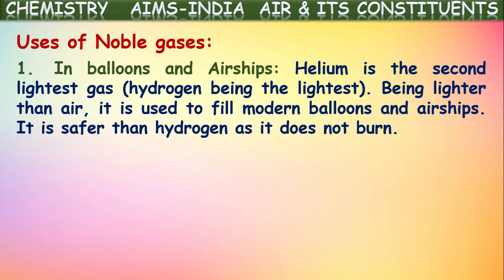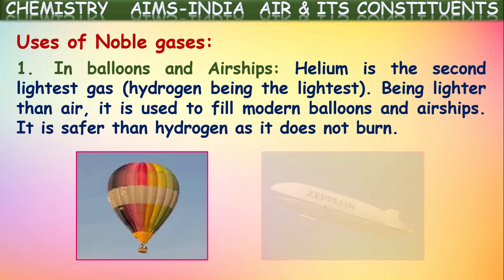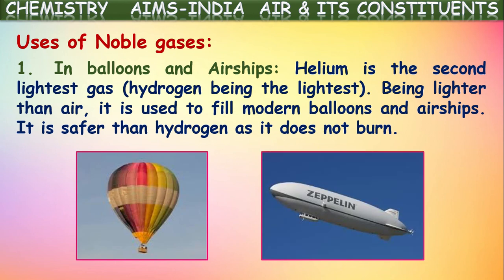Being lighter than air, it is used to fill modern balloons and airships. It is safer than hydrogen as it does not burn. Actually, these balloons and airships can be filled with hydrogen also, which is the lightest gas. But hydrogen has one problem: it can catch fire. It is an explosive gas.